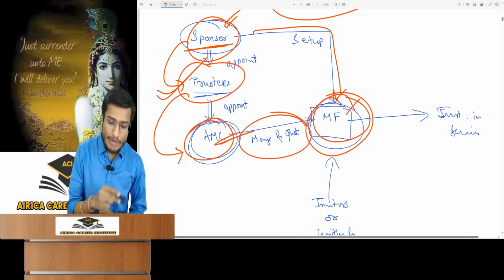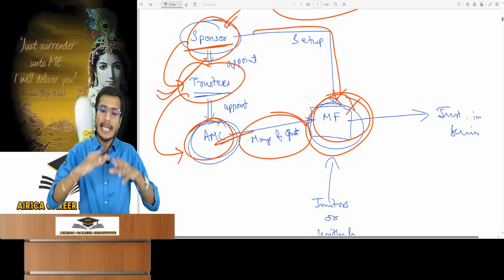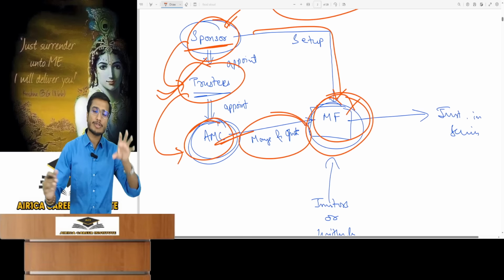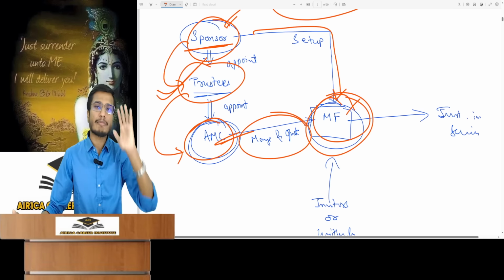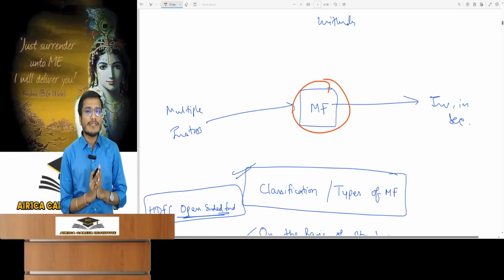So this AMC manages this mutual fund, operates it so that it can earn income for the unit holders. This completes the mutual fund process. This is the entire process of a mutual fund, which you don't need to remember for the exam. You must remember this about mutual funds. What does a mutual fund do?